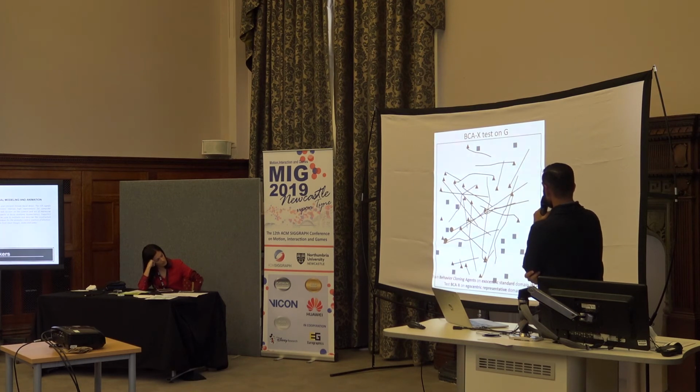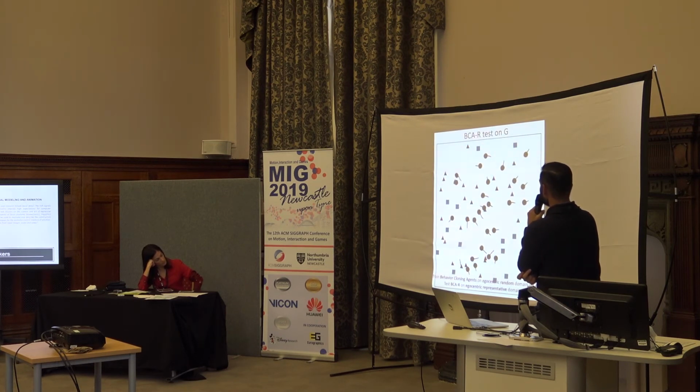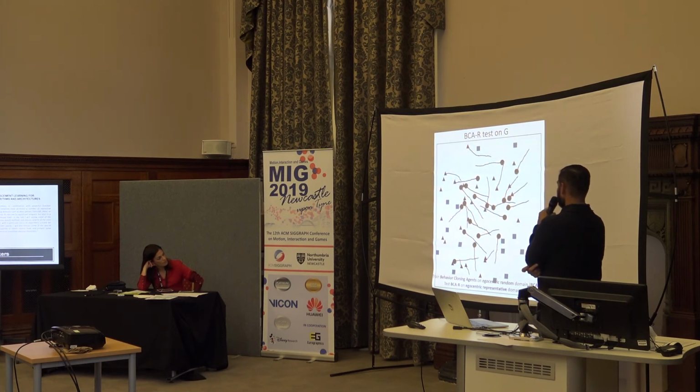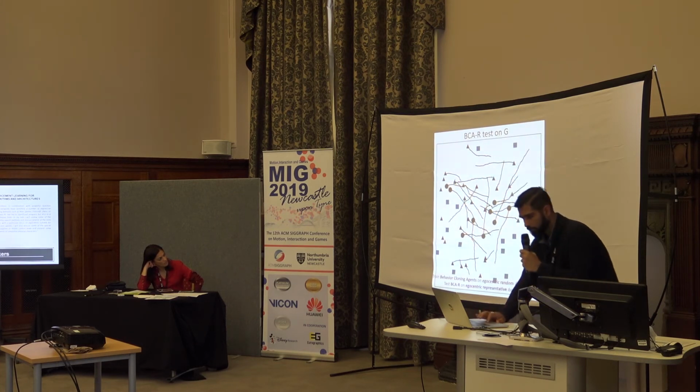So this was for BCA trained on X, tested on G. Now we will see behavior cloning trained on R, and we are testing it on G. Again the same, the blinking part is the collision which is happening. So we do measure it.